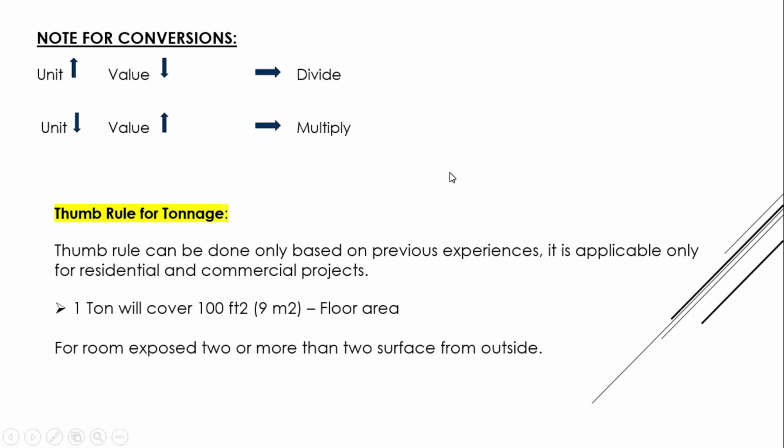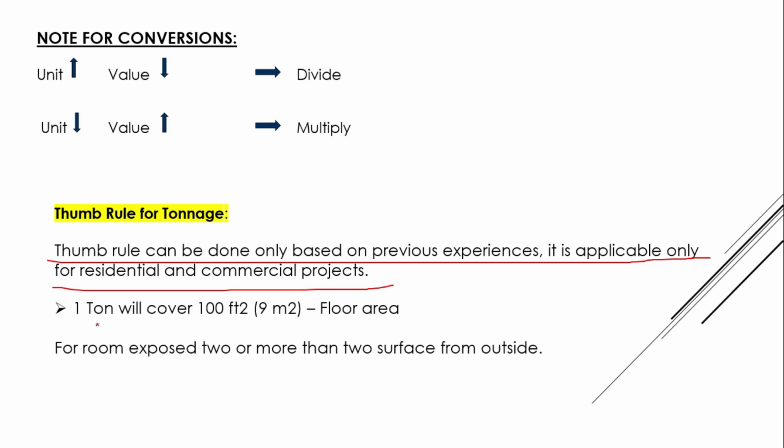And the thumb rule, we have to look for this thumb rule. The thumb rule can be based only on previous experience. If you have previous experience and you have worked as an HVAC engineer for some years, then with reference to your experience, you can use the thumb rule. It is applicable only for residential and commercial projects. For industrial projects it is not applicable.